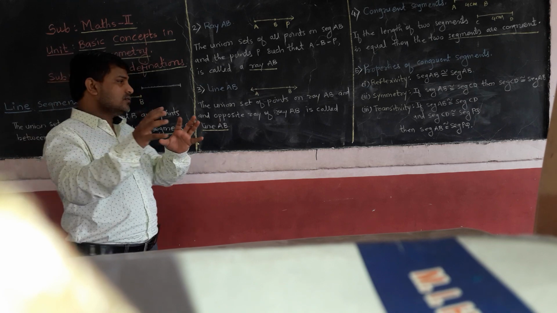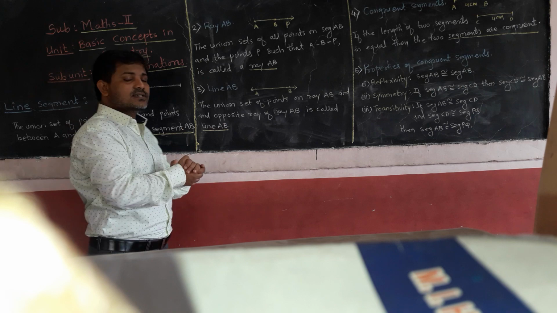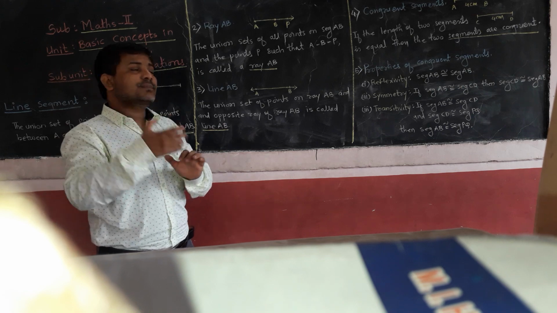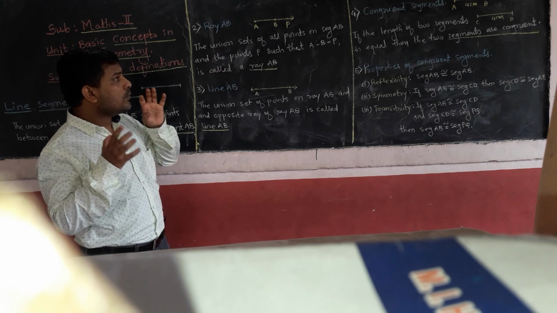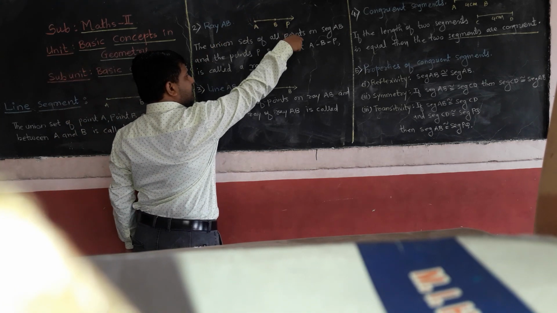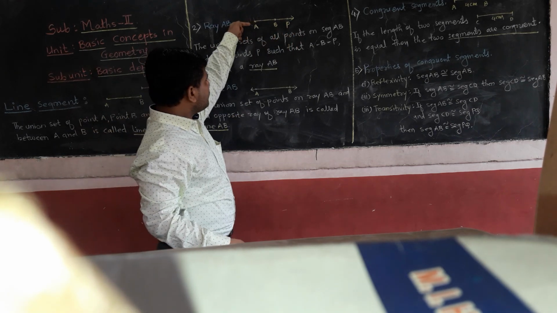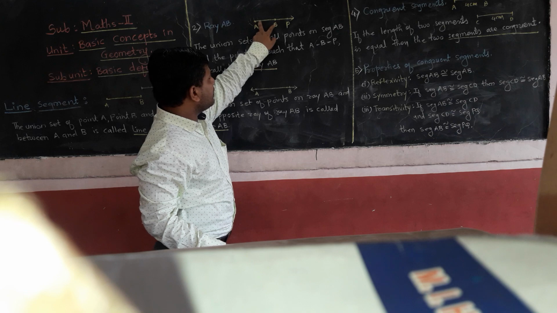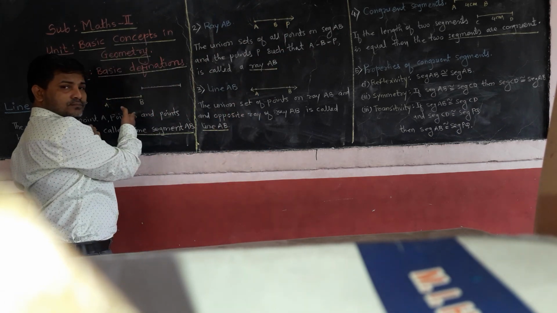Now come to the next point, that is ray AB. What is the difference between ray AB and line segment AB? The union set of all points on segment AB, and the point P, meaning many points between A and B, and including the point P. Here the point P was not there.